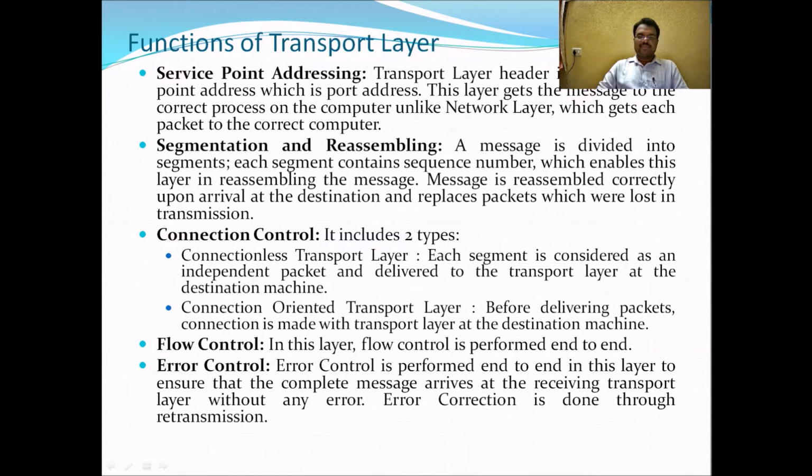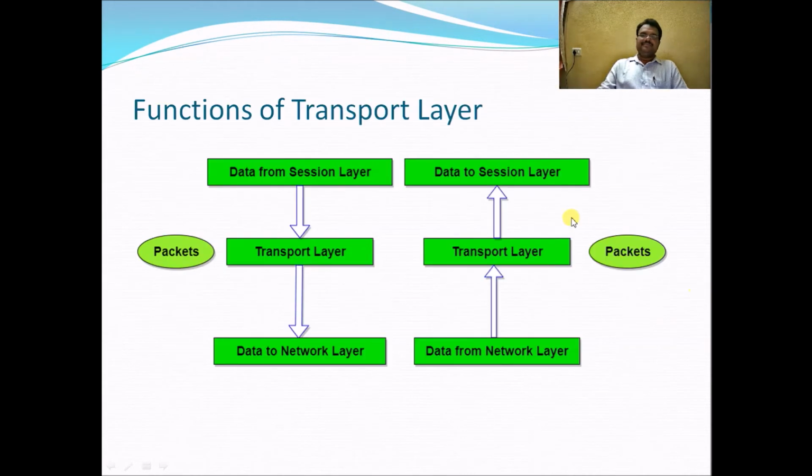Flow of control: in this layer, flow control is performed end to end, and error control is also performed end to end, to ensure that the complete message arrives at the receiving transport layer without any error. Error correction is done through retransmission. So these are the functions of the transport layer.